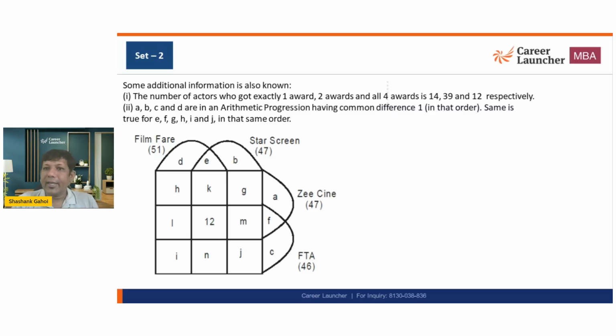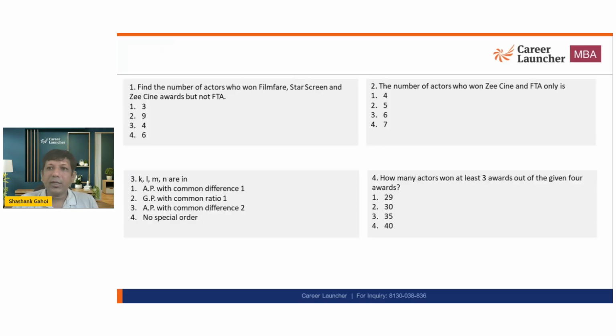Now I need to fill the diagram and get the answers. But before that, can we read the options and see? So basically, the number of actors who won Filmfare, Star Screen, Zee Cine Award, but not FTA, exactly 3 value. Okay, I need to calculate that. The number of actors who won Zee Cine Award and FTA, exactly 2 individual value, I need to calculate. KLMN, again I need to calculate.